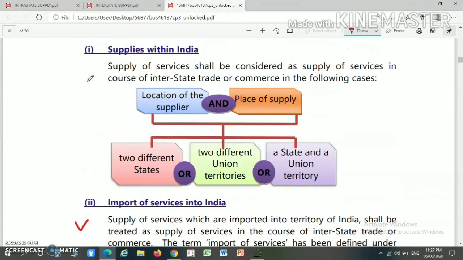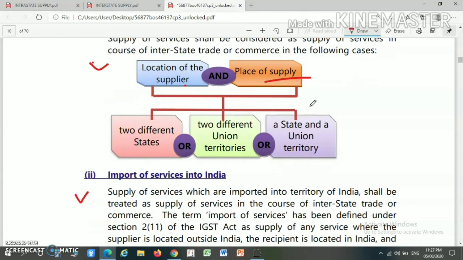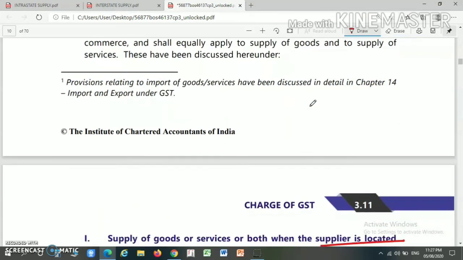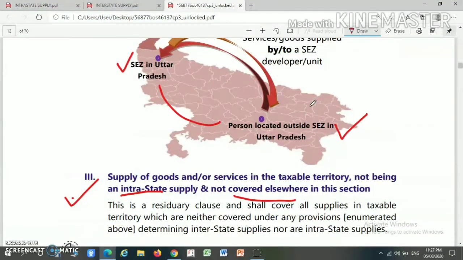If I am taking services from a supplier based in Delhi and I am located in Gujarat, then the location of the supplier is in Delhi, however the place of supply is in Gujarat. Here the location of the supplier and the place of supply are in two different states, so it will be considered as an interstate supply. So this is the discussion of interstate supply as well as intrastate supply as per section 7 and section 8 of the IGST Act. Thank you.